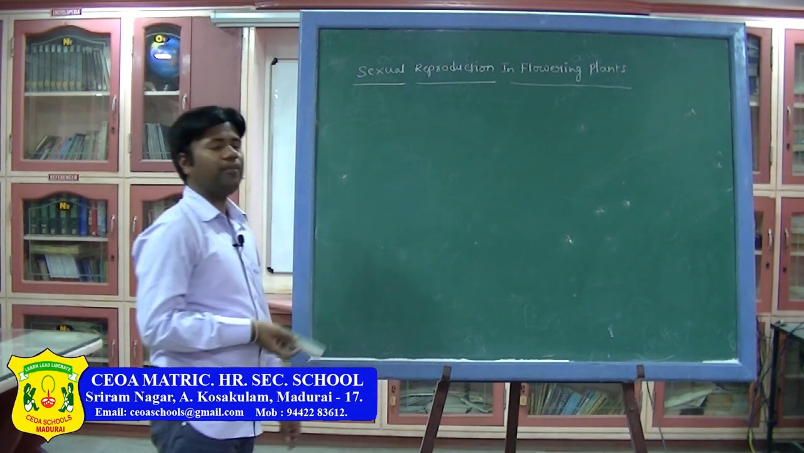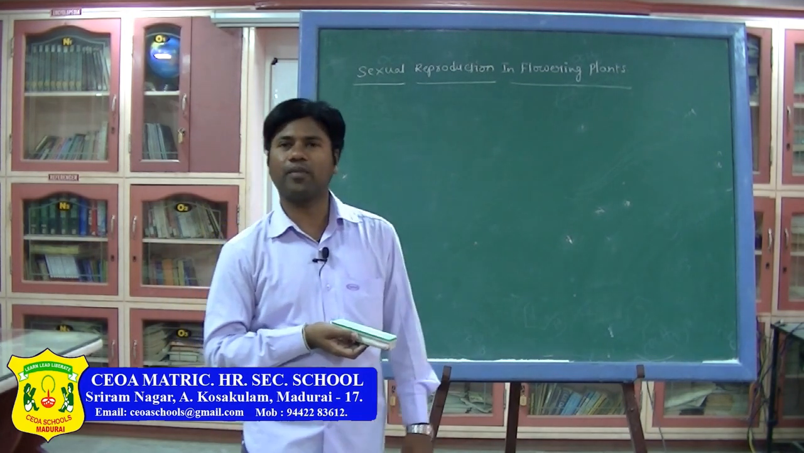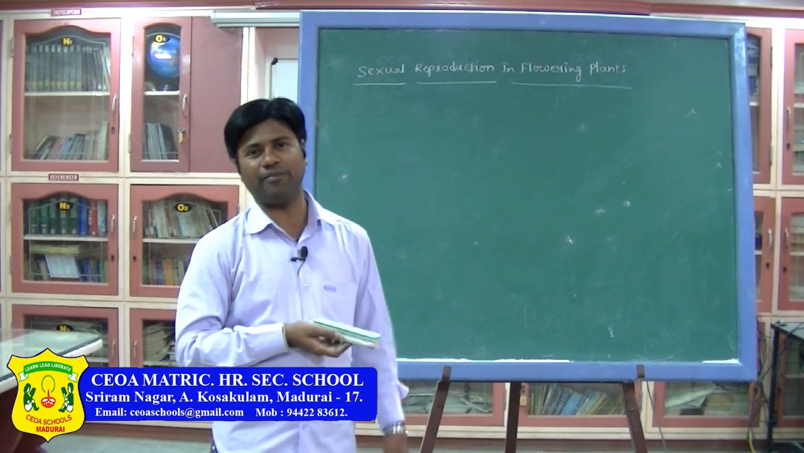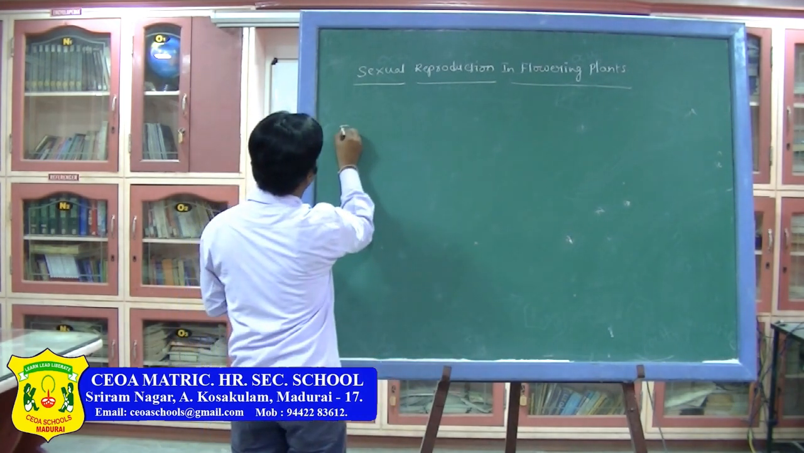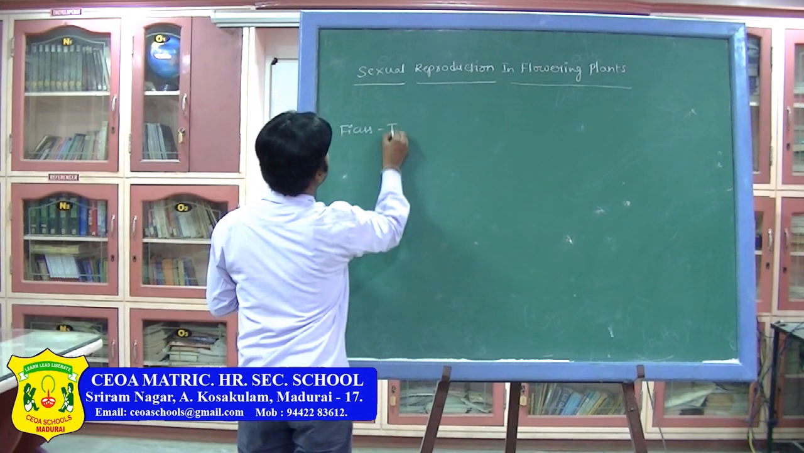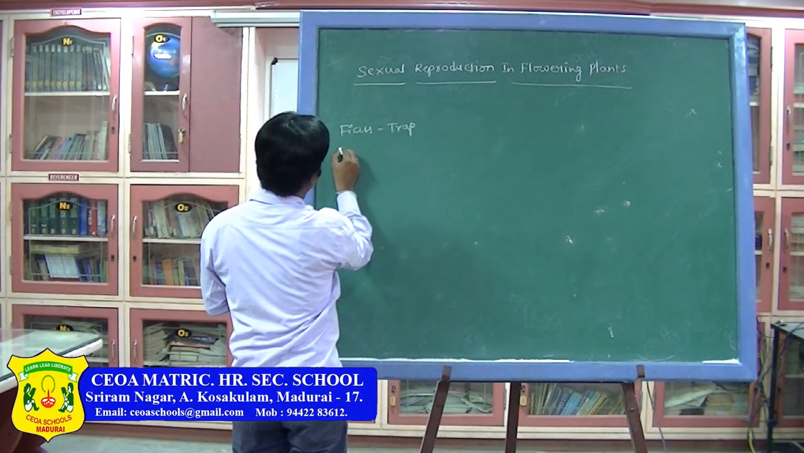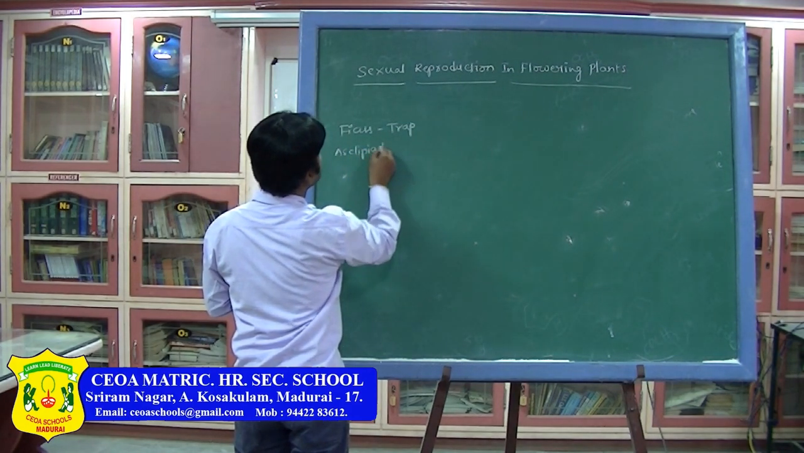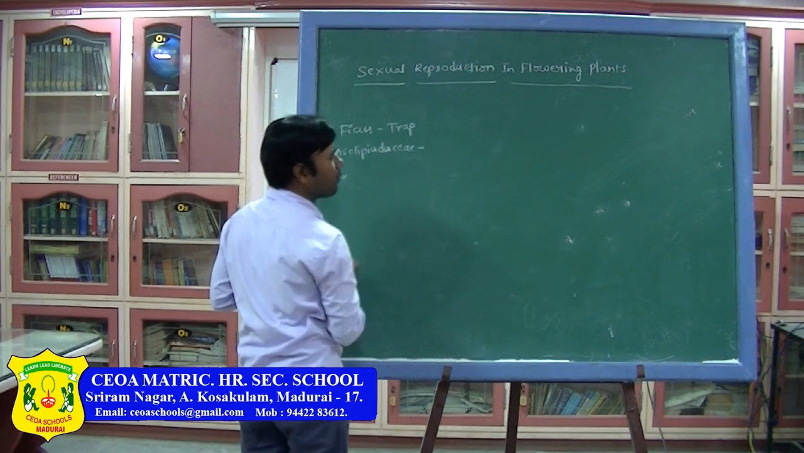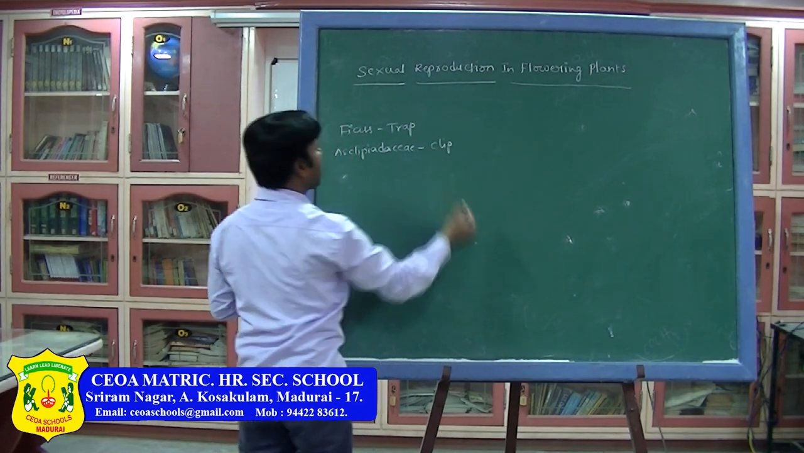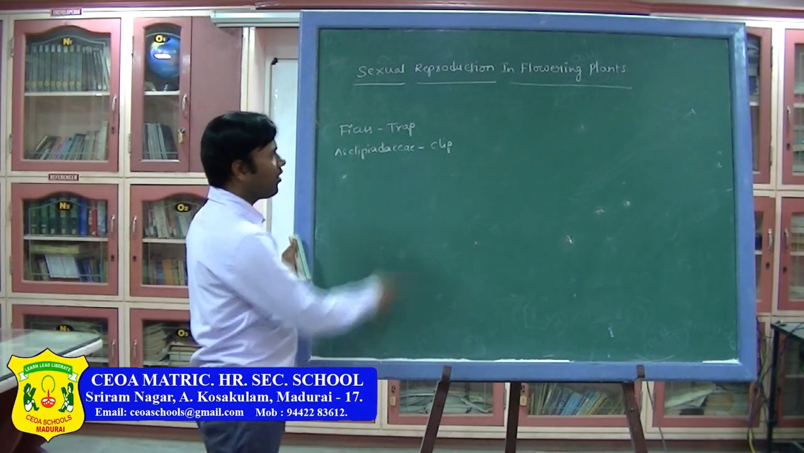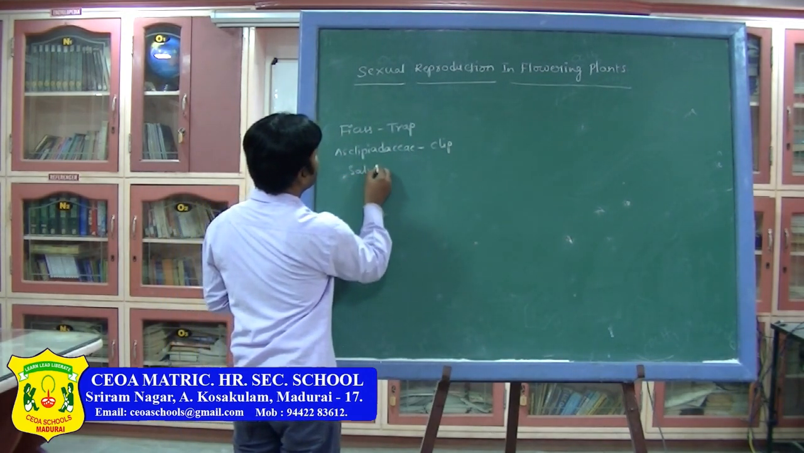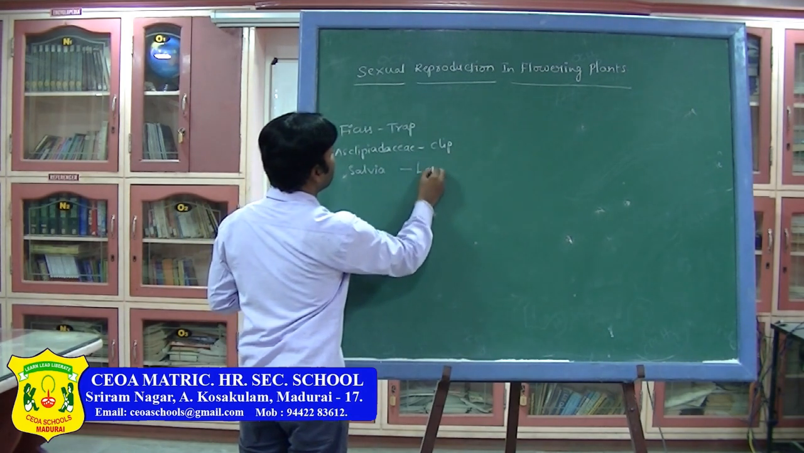Like that, in the Ficus, what mechanism is present? A trap mechanism is present. Whereas in the Asclepiadaceae family members, especially Calotropis, a clip mechanism is present. Now what have we seen? In Salvia, what type of mechanism? That is the lever mechanism.